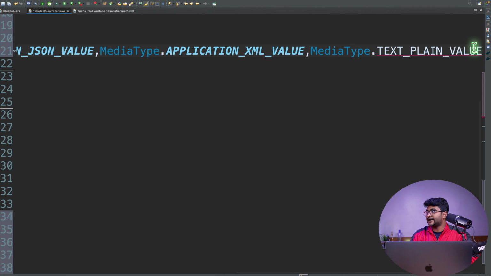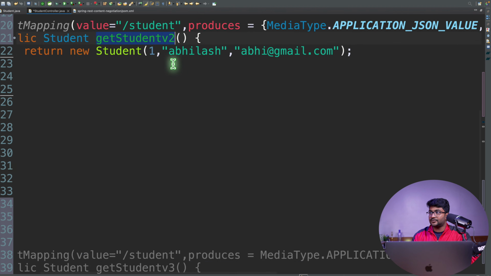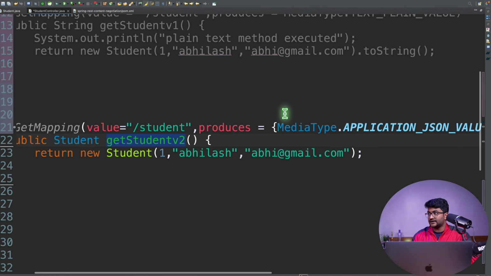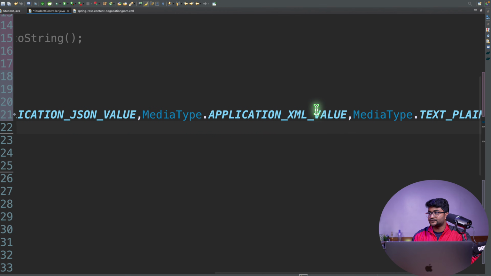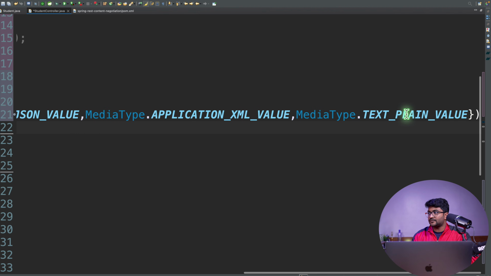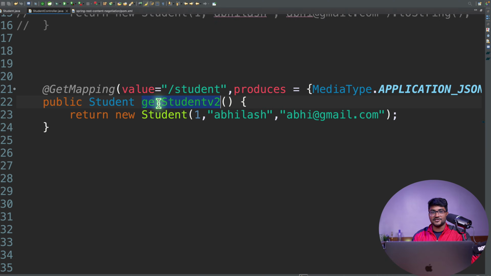Okay. Now I have only one method right now which is attached to this endpoint, which is basically returning a student object. But right now, this method can produce this value in this format. It can produce value in JSON format, an application JSON format. It can produce value in XML format. It can produce value in plain text format as well. Okay, so text plain, you can see, is the value. Then do you think this one method can produce all these things? Will it work? Let's just check.